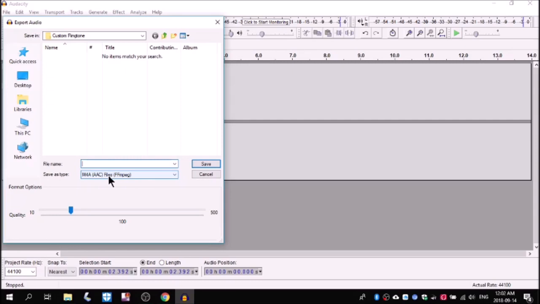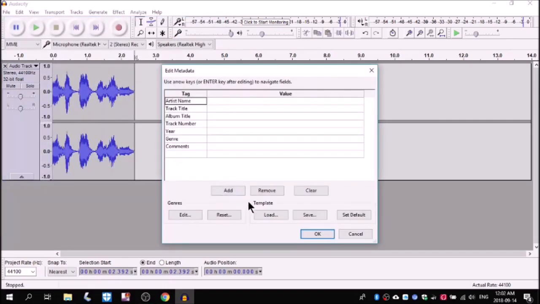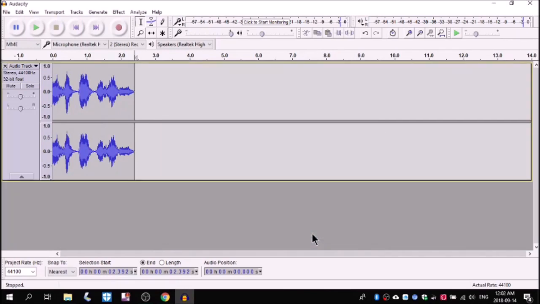If you're making a tone for an Android phone, you need to save it as an MP3. For an iPhone, save it as an M4A file. Name the file and click Save. You can fill out this dialog if you want to. Click OK to start the export. Because it's such a small clip, it will not take long to export.